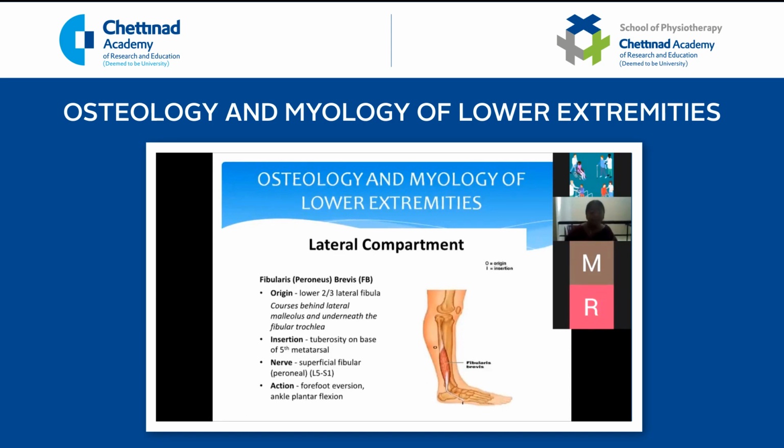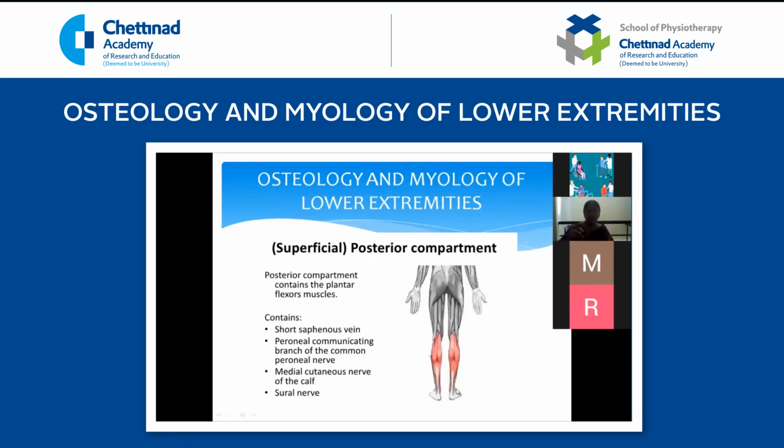Next is the peroneus brevis. It gets its origin from the lateral aspect of your fibula, from the lower third, and is inserted into the tuberosity at the base of the fifth metatarsal. I told you now, the important feature in the fifth metatarsal is that you have a tuberosity. Other metatarsals do not have it. So the peroneus brevis is inserted into the tuberosity of your fifth metatarsal, the nerve supply is the superficial peroneal nerve, and the action is eversion as well as ankle plantar flexion.